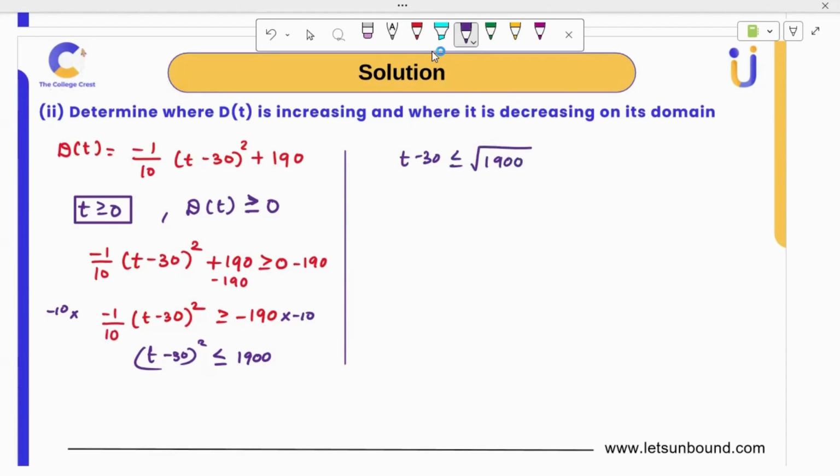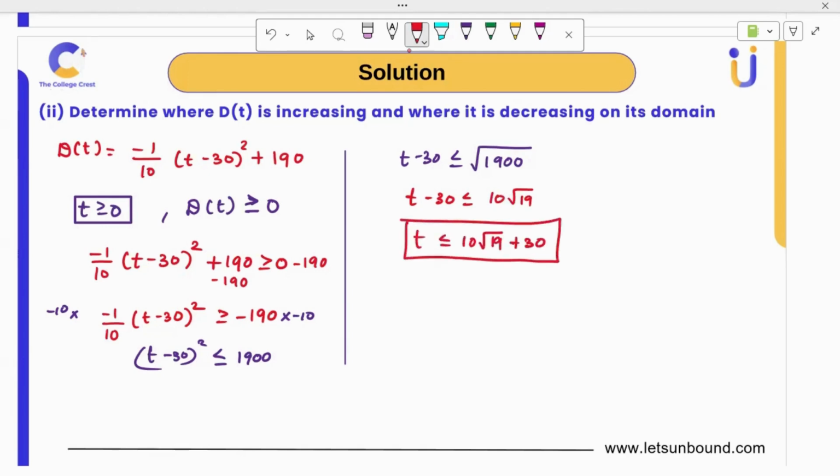I didn't use negative here. Usually it will be plus or minus. Why I didn't use negative? We are talking about t, no negativity possible, right? So t minus 30 is less than or equal to, you can write it as 10 root 19, and add 30 on both sides. So t is less than or equal to 10 root 19 plus 30.